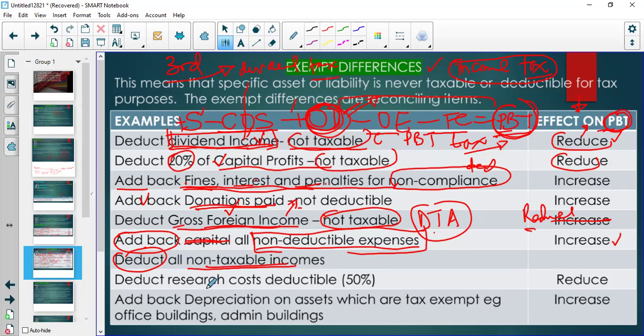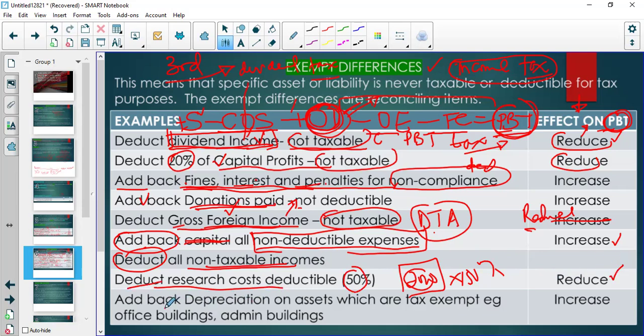Right. And sometimes there's research costs where if you have a research cost of 2,000, you deduct 2,000 and you also deduct 50% of that 2,000. Remember the actual expense is 2,000, but the deduction is 150%. So there's an extra 50% which can be deducted further. So we must deduct that. So it will reduce what we pay.